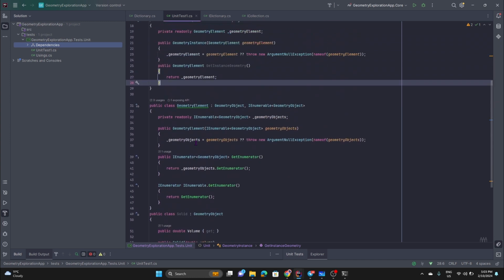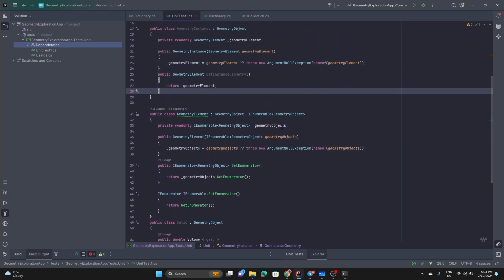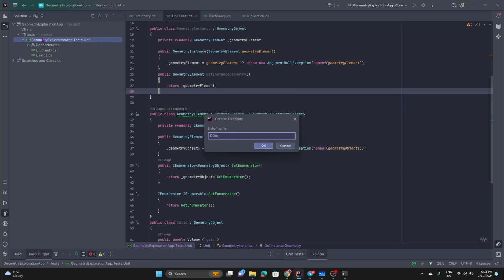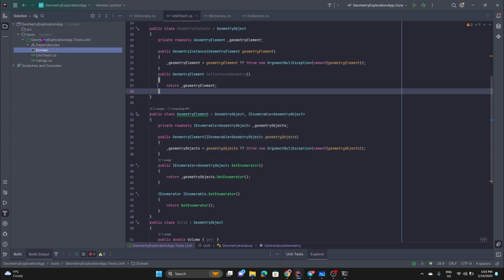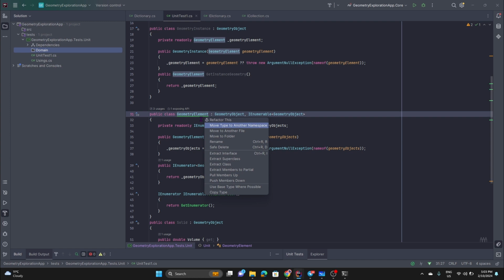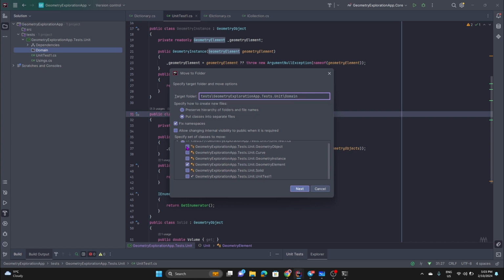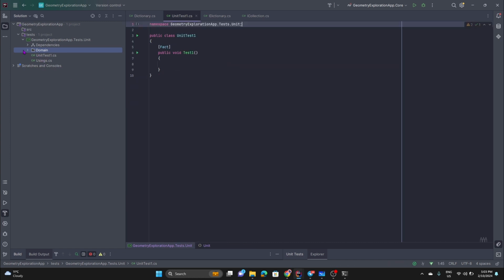Okay, so we've covered most of the things that I want to discuss here. So let's create a folder, a directory. For the time being, I'm just gonna keep this in the task project. I'm gonna move everything there. I'm clicking Control Shift R to refactor. Then I'm saying move to folder, and I'm gonna do batch movement to folder. So I'm gonna say to the domain, and let me pick geometry object, curve, geometry instance, and solid. That's what I want to pick there. Usually it's gonna be in a separate project. We'll move it a bit later, and it's not gonna be that much of a difficulty.